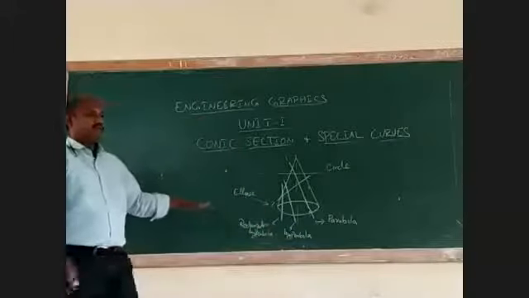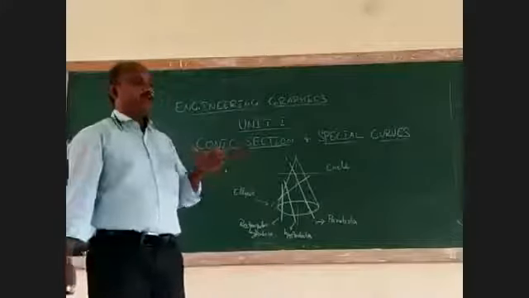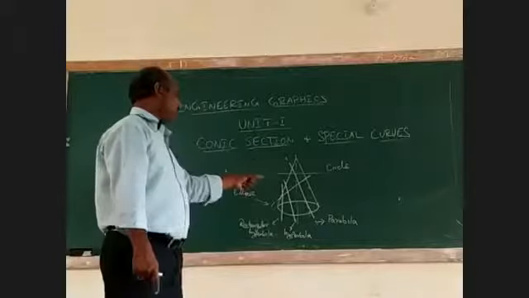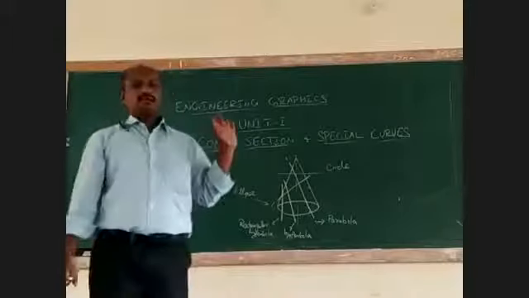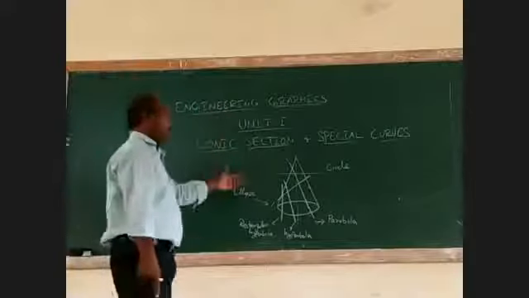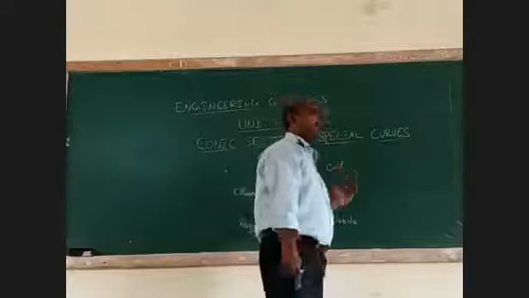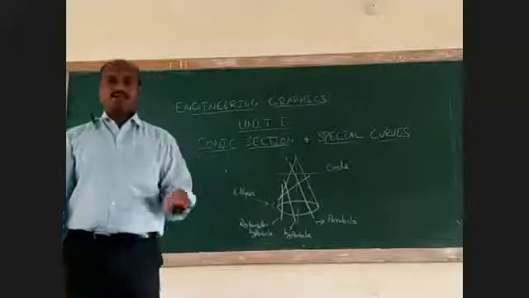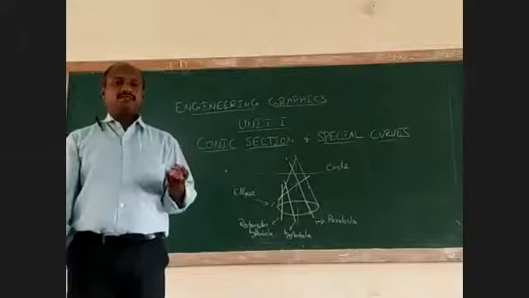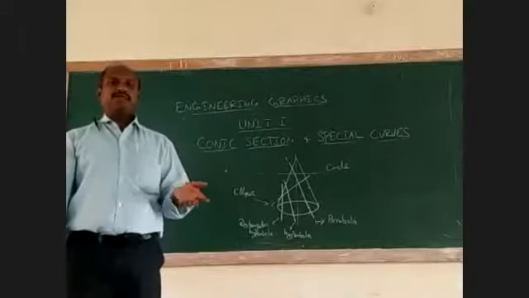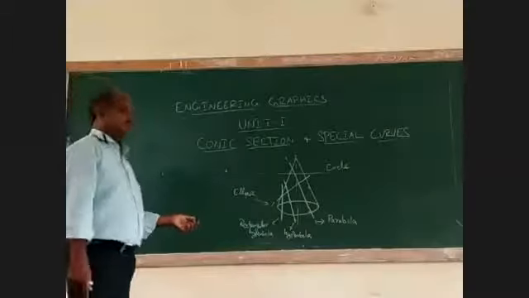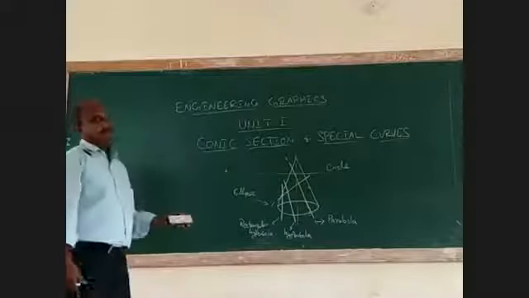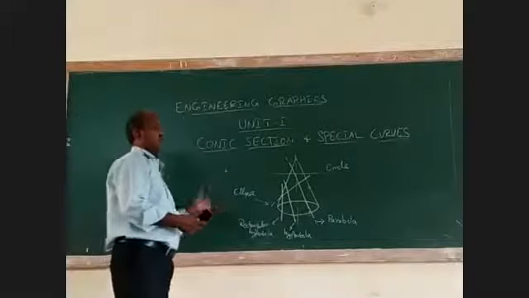All of you understand? By cutting a cone into different sections we can obtain a circle, ellipse, parabola, hyperbola, and rectangular hyperbola. We can draw these conic sections by several methods: rectangular method, major axis method, elliptical method, and eccentricity method. For our curriculum, we use only the eccentricity method. That's why we have to see about the eccentricity.